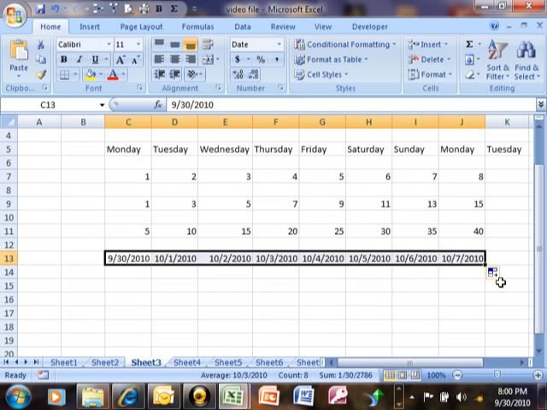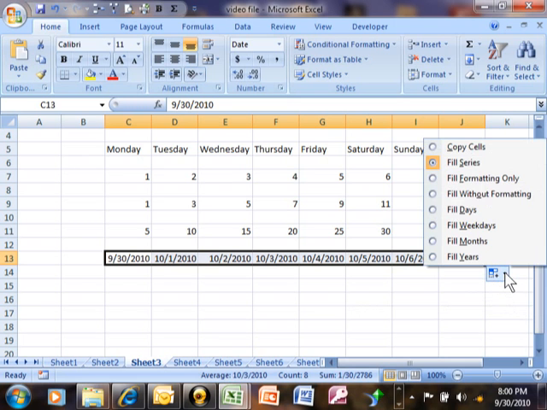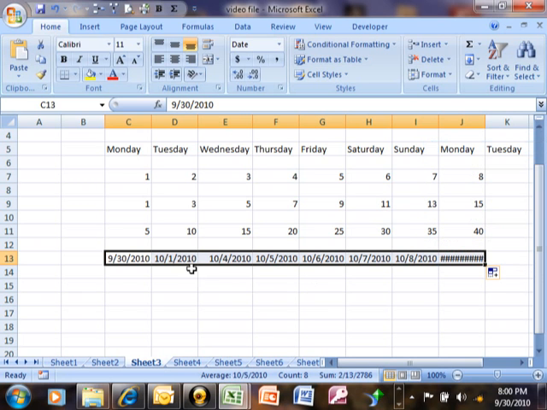So what you do is you're going to use this little box again. You're going to click on that pull down, and then you can see I can say fill weekdays. That only shows up when you're using a date. So let's do fill weekdays, and look at this. Now it goes from October 1st to October 4th. It skipped right over the weekend. Here's a pound sign again. I'm going to make that bigger. And even here it went from October 8th to October 11th. It skipped right over the weekend.